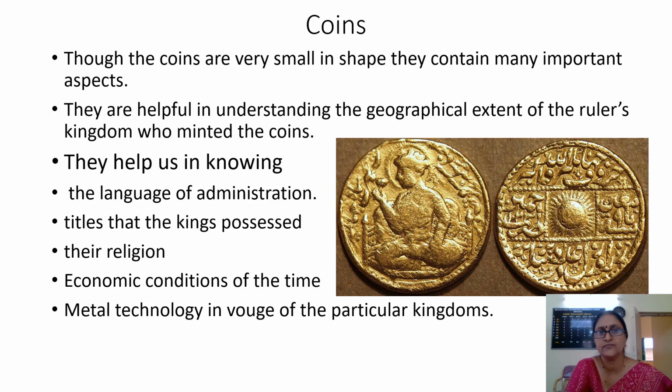Then it also gives us information about the economic condition of that time. So if more gold coins are available, then we can know that the country was prosperous. It was having enormous wealth. So like this, it tells us about the economic condition of the time. Then also about the metal technology in vogue. In order to mint a coin, they must be making use of some technology, metallurgy. We will come to know about that metal technology that was in practice. Vogue means practice. That was in practice in those kingdoms.